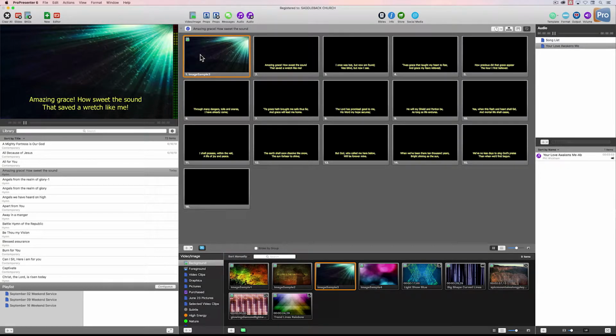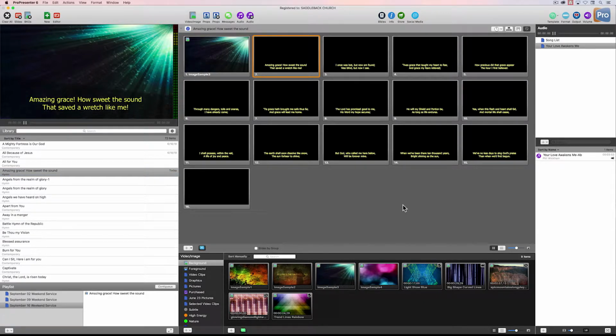And now this background will travel with this set of lyrics, and it'll remain in this document, which is very convenient. And of course, you could always select a playlist or create a playlist down here and drag this down into the playlist, and then that becomes a part of your playlist for this particular event or weekend service.